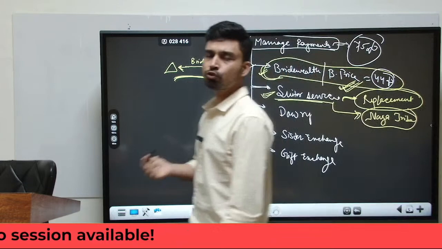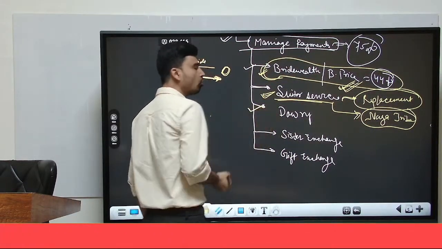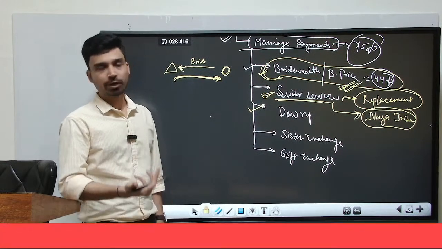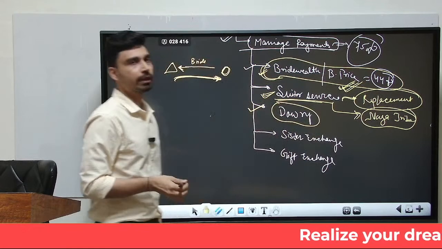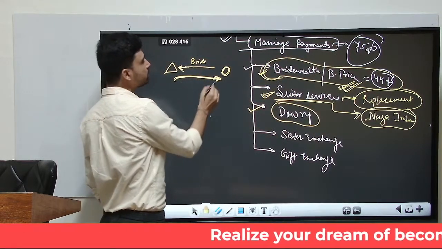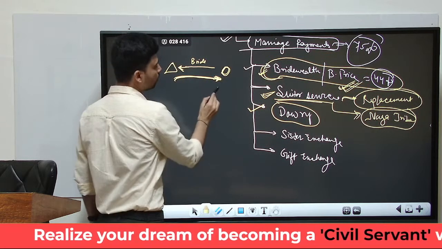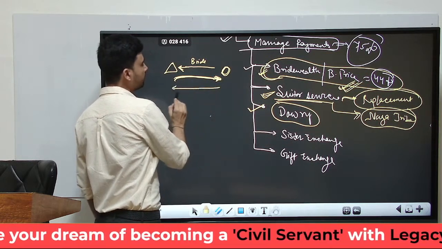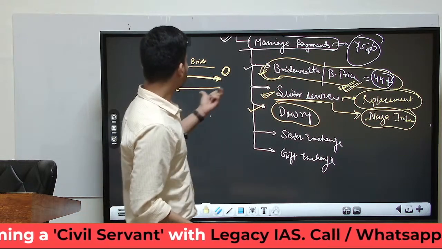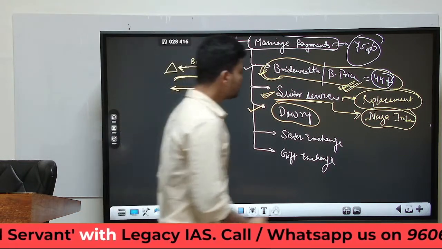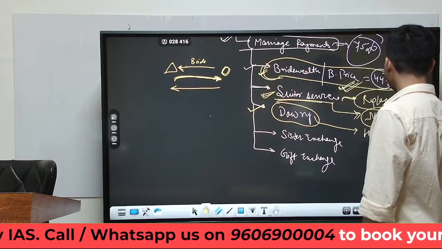Then the third most dominant kind of marriage payment is what we call dowry, which is very common in even caste Hindu society of India. So dowry can be considered the reverse of bride price. In dowry, what happens? The bride also moves from her family to the groom's family, and it is the bride's family that has to give certain goods and services to the groom's family. So dowry is something that is seen in a society which is highly stratified in nature.